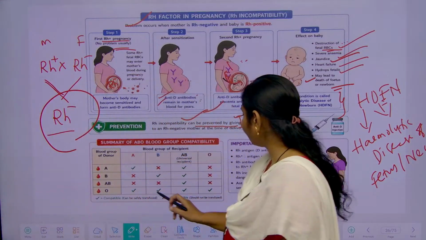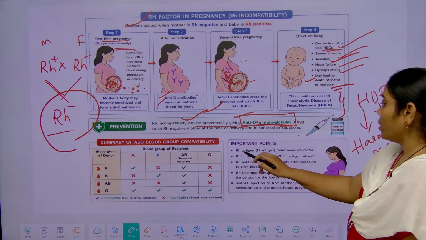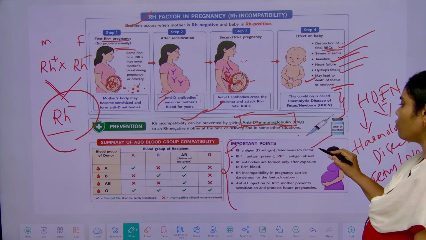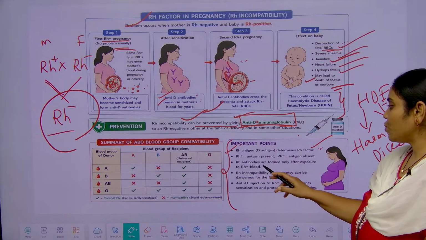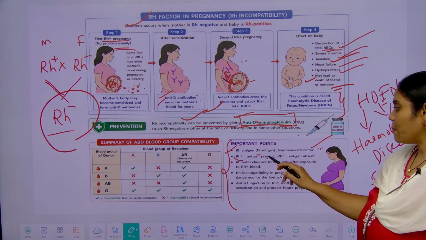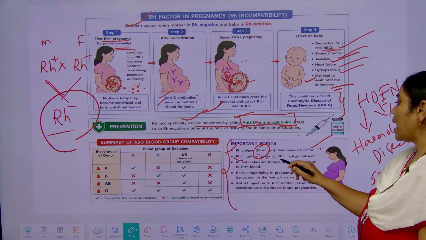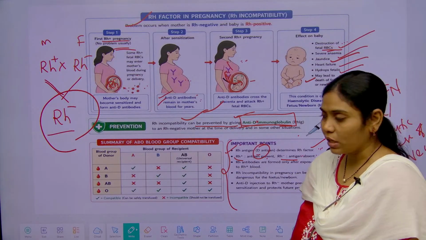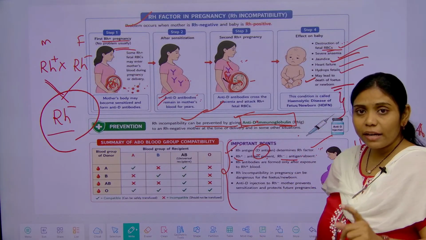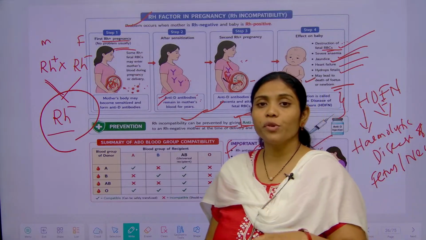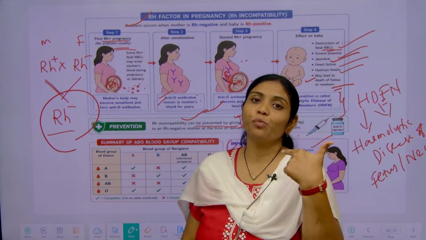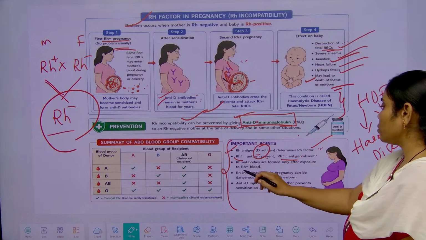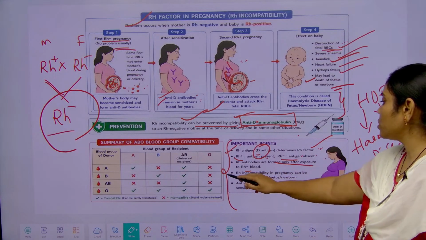Here you can see the important points you have to remember in this topic. Rh antigen determines the Rh factor. Rh positive antigens are present on the RBC surface, and generally in Rh negative they are absent, but when the body is exposed to the opposite blood group, it immediately starts producing antibodies against the Rh positive.